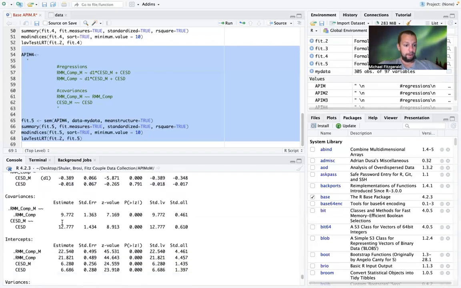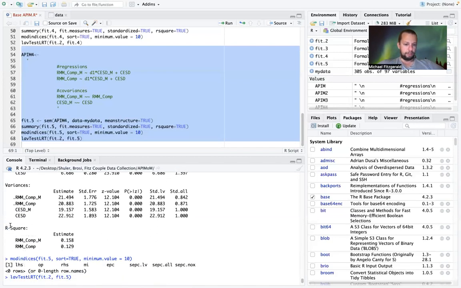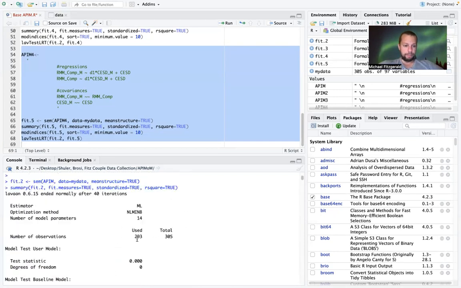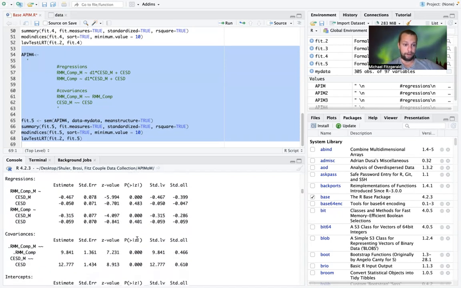All right. And so we will continue to scroll down and we will again look at the R squared. So you'll remember in that first model, I believe it was around 18% for males. And so our R squared actually went down a little bit because that actor effect, the effect from male depression to male relationship mindfulness, if we go back all the way up to the top, is going to be slightly higher than the partner effect.